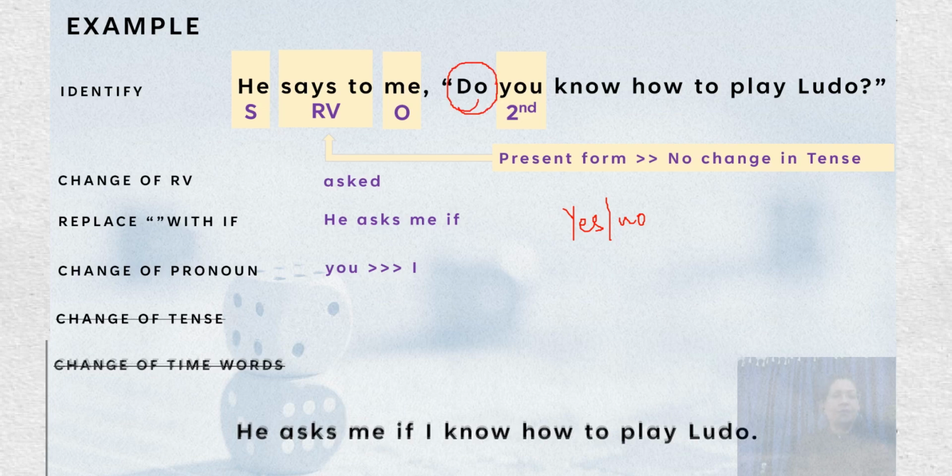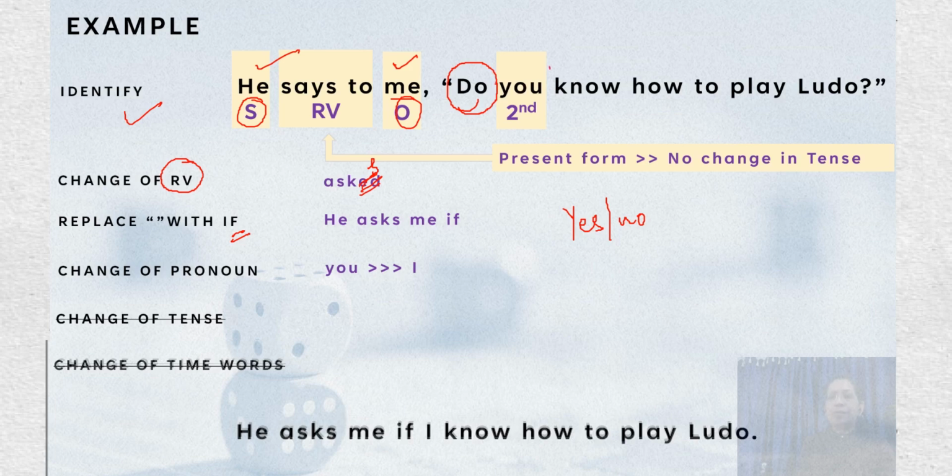Now, first step. As usual, identification of subject and object. Subject is he, object is me. Change of the reporting verb. Since the reporting verb is says to, it changes to asks. Replacement of quotation marks with a conditional if, because this is a yes or no question. He asks me if.